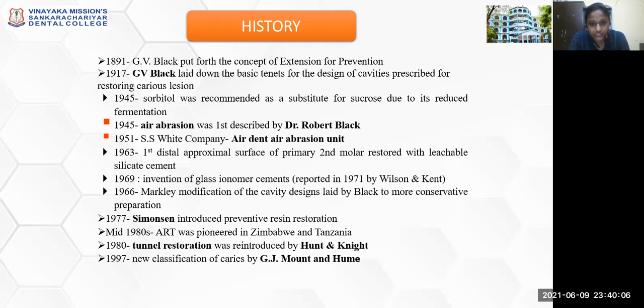Later on, tunnel restoration was introduced by Hunt and Knight, and then the newer classification of caries was given by G.J. Mount and Hume. And later on, the recent advances have been introduced, including laser cavity preparations, ozone therapy, and then the recently introduced resin infiltration technique for white spot lesion management.